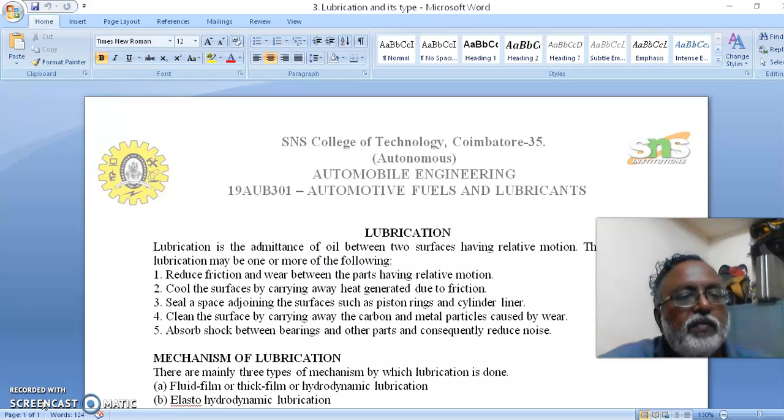The purpose of the lubrication may be one or more of the following. Here we mention some 5 reasons. The first one, reduce friction and wear between the parts having relative motion.